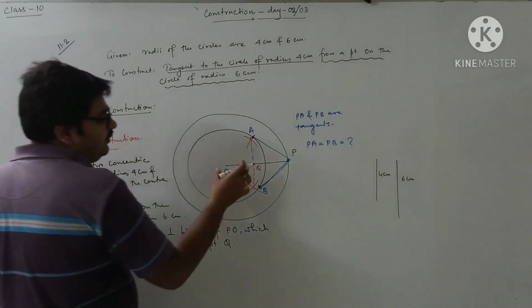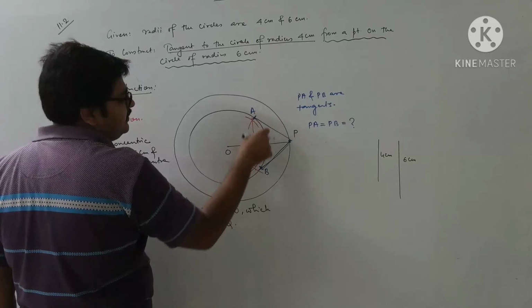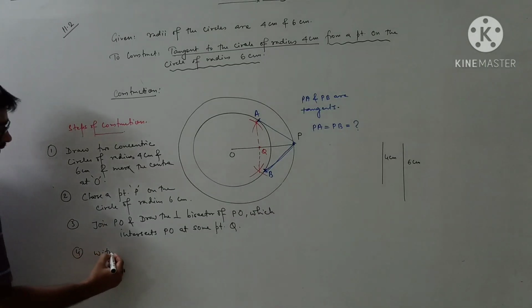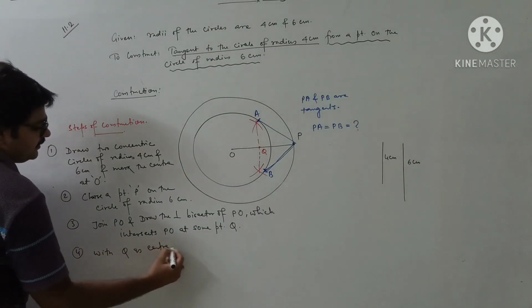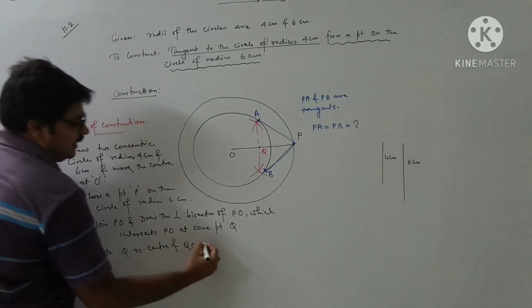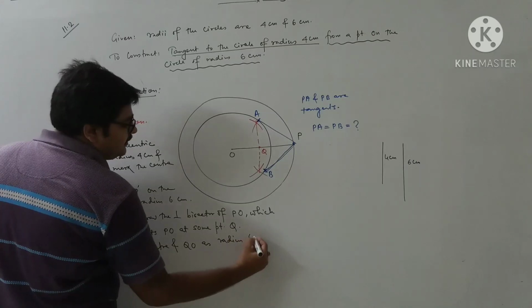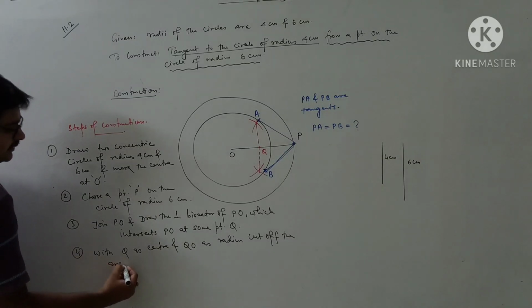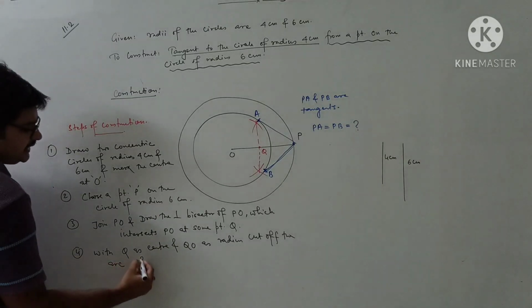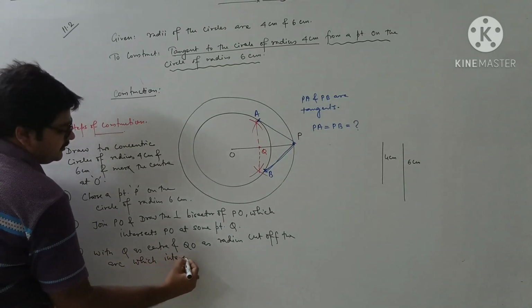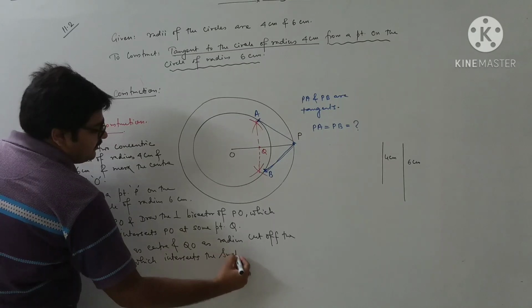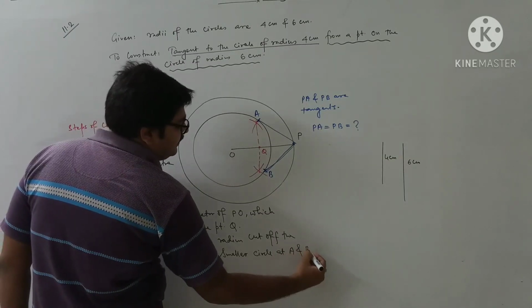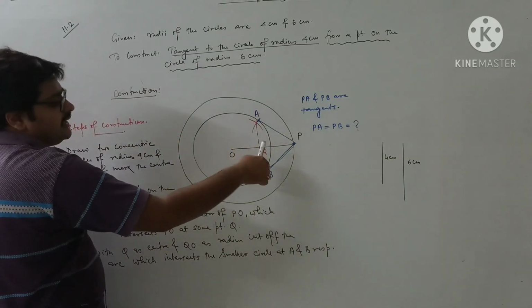Now, with Q as center and QO as radius, we cut off the arc which intersects the smaller circle at A and B respectively.